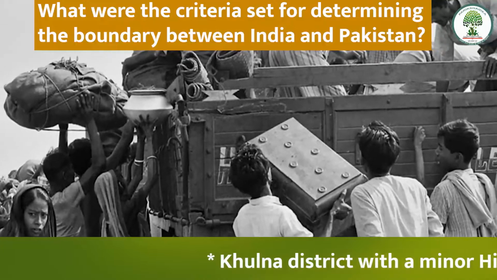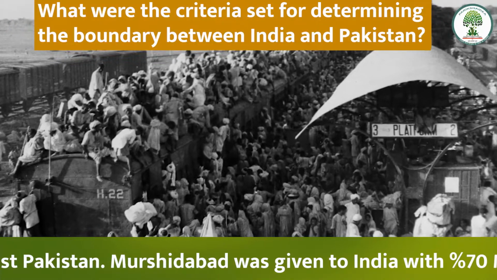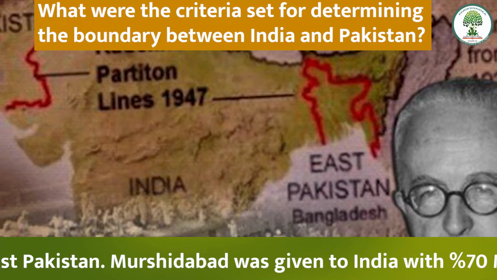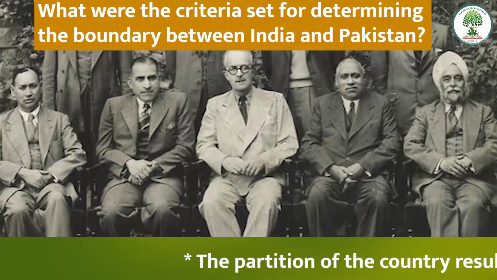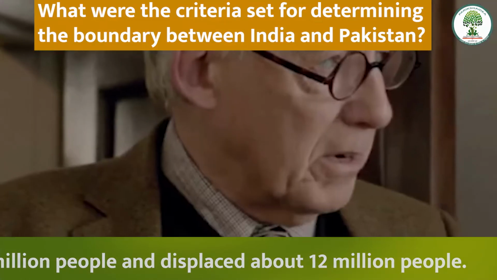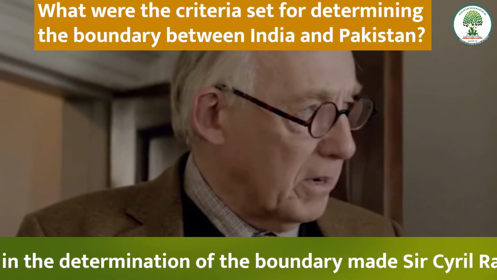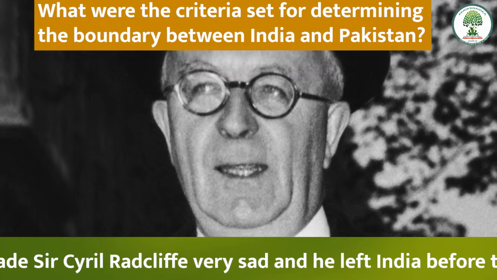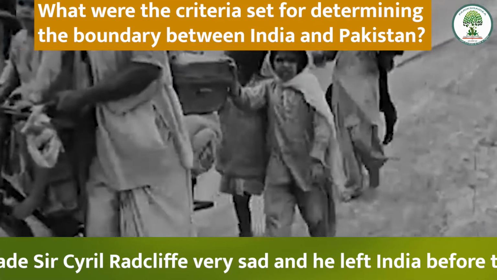Khulna district with a minor Hindu majority of 51% was granted to East Pakistan. Murshidabad was given to India with 70% Muslim population. The partition of the country resulted in the death of more than 1 million people and displaced about 12 million people. The loss of life and property in the determination of the boundary made Sir Cyril Radcliffe very sad, and he left India before the border was published and did not even accept the payment for his work.